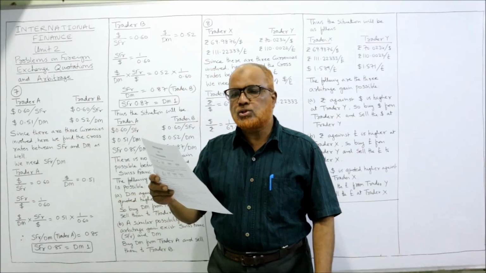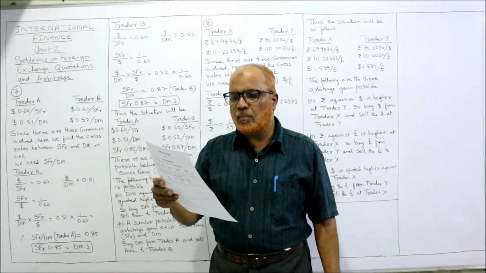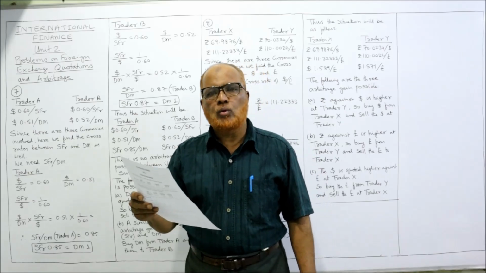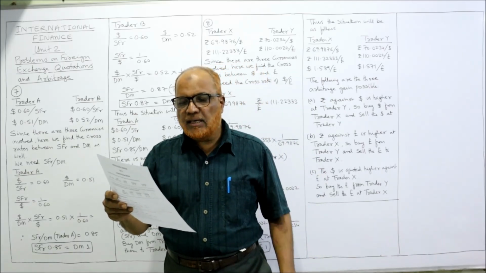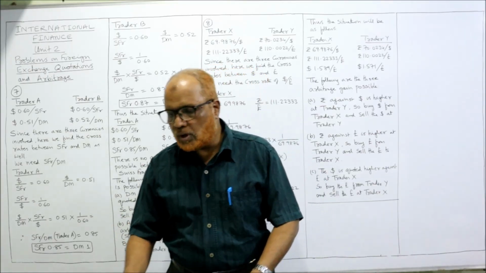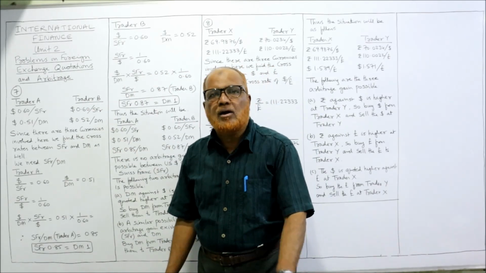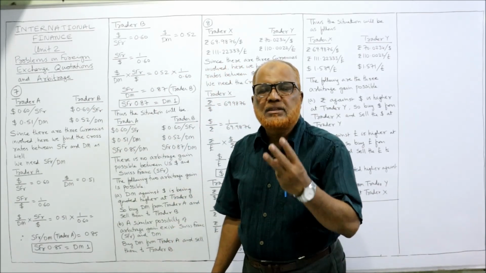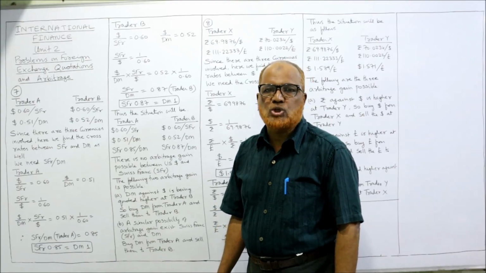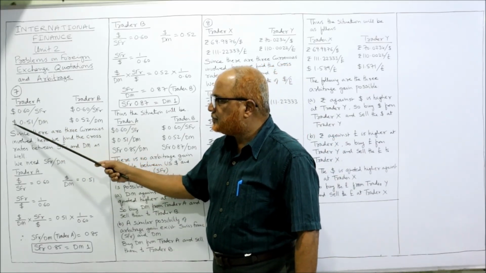Similarly, for trader B also, $0.60 per SFR and $0.52 per DM. So 2 quotations for trader A, 2 quotations for trader B. Is there any arbitrage possibility? We have to find out whether arbitrage possibility is there or not. When 3 currencies are involved, we can have triangular arbitrage, using the common currency, which is dollar.